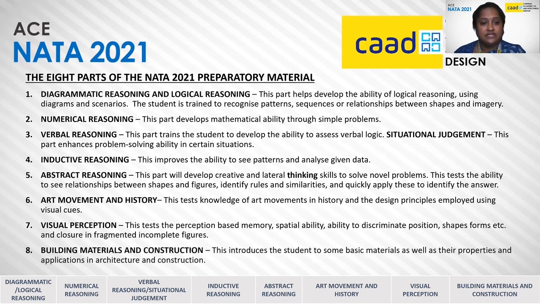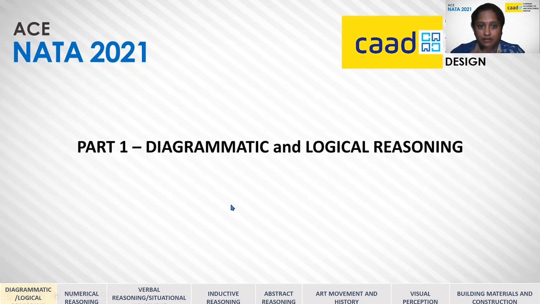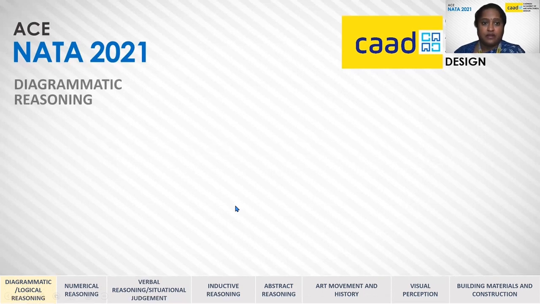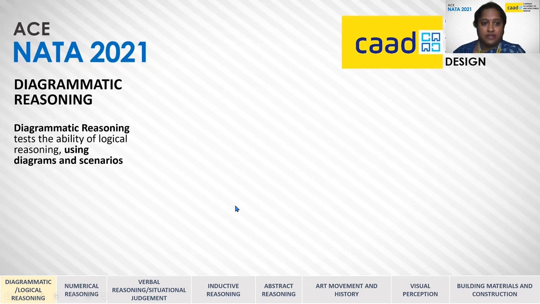Finally, the 8th part is about building materials and construction. This introduces the student to some basic materials as well as their properties and applications in the field of architecture and construction. In part 1, diagrammatic and logical reasoning, diagrammatic reasoning and logical reasoning involves the ability to reason logically using diagrams and patterns.